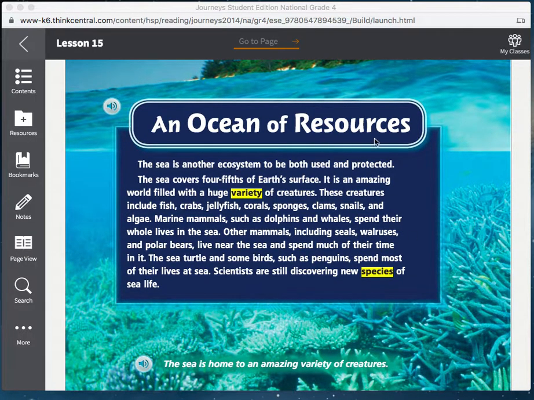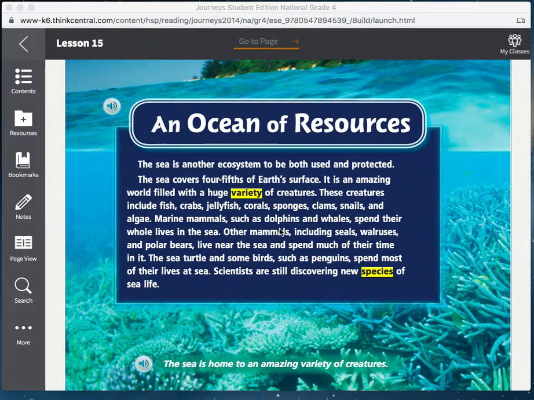An ocean of resources. The sea is another ecosystem to be both used and protected. The sea covers 4/5 of Earth's surface. It is an amazing world filled with a huge variety of creatures. These creatures include fish, crabs, jellyfish, corals, sponges, clams, snails, and algae.